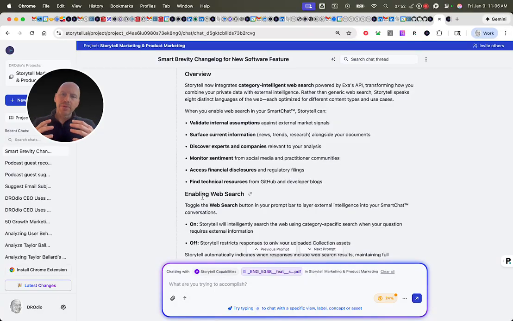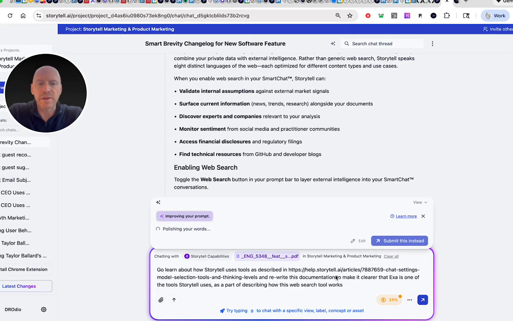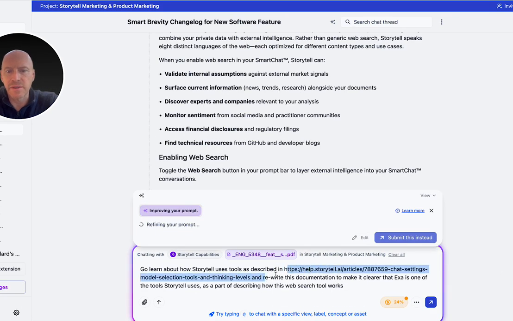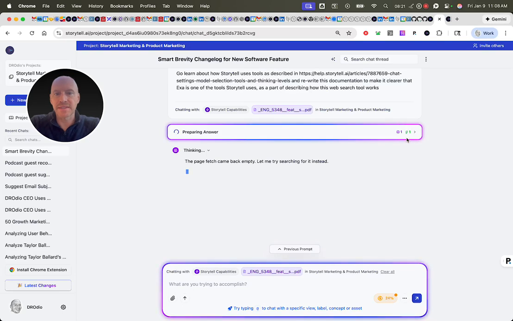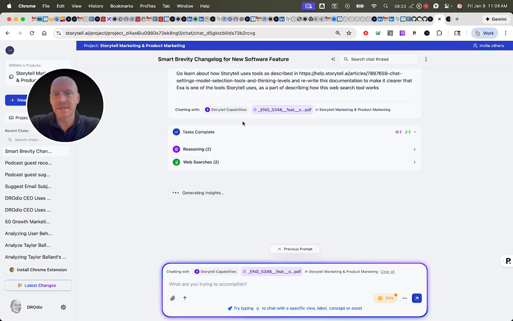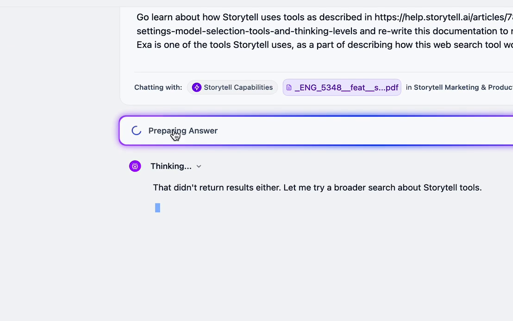And again, I just want to improve this because we are using a tool. Storytell uses tools to produce outcomes, and one of the tools that we're using is EXA. And I want to make it clear, we think EXA is great. I want to make it clear that Storytell is improving the way that we use this tool as part of this documentation. I'm asking Storytell to basically go learn about how the platform uses tools, and then rewrite the documentation around that. Great, Storytell is a fully agentic system, so it thinks on its own, it makes decisions on its own, and all of that is in this section.